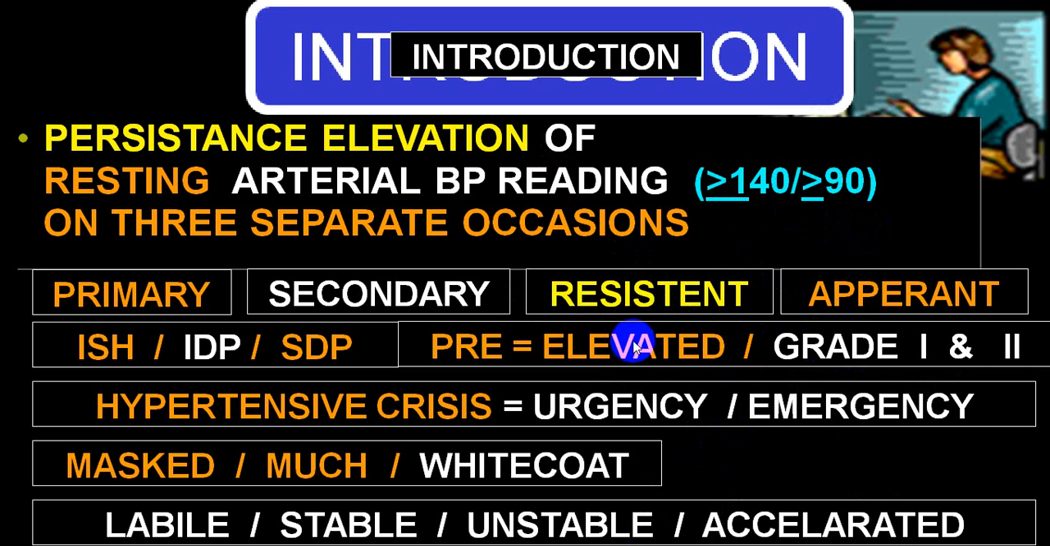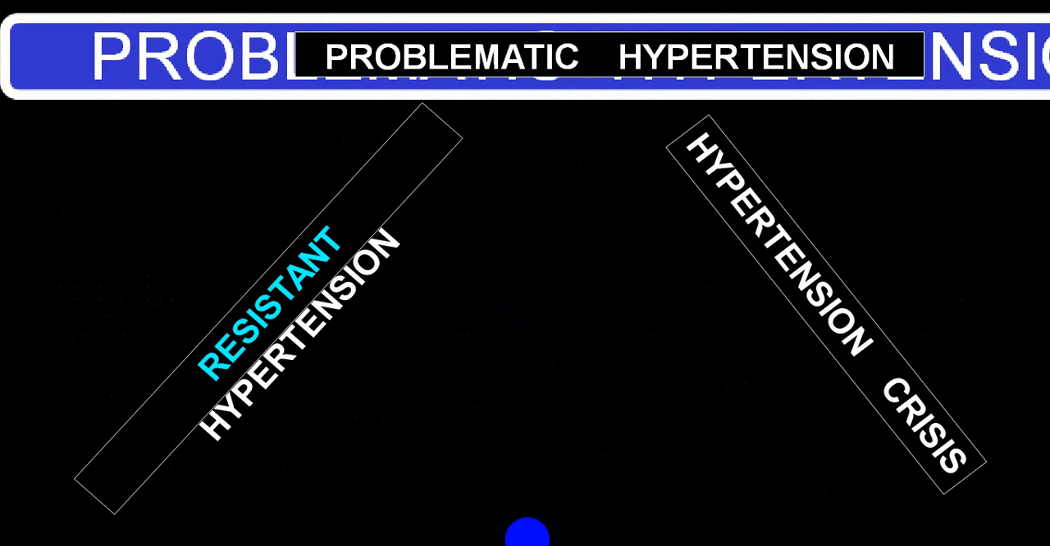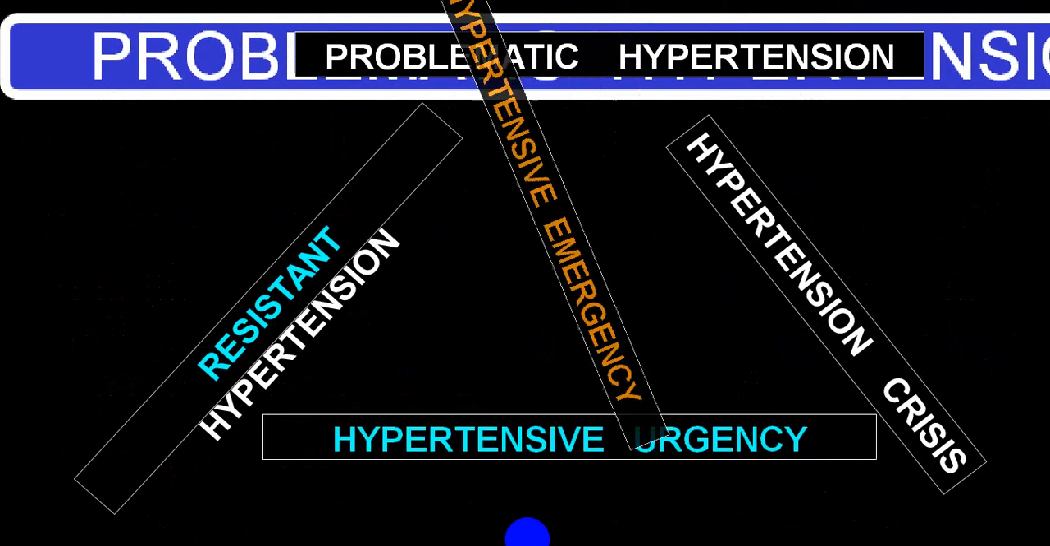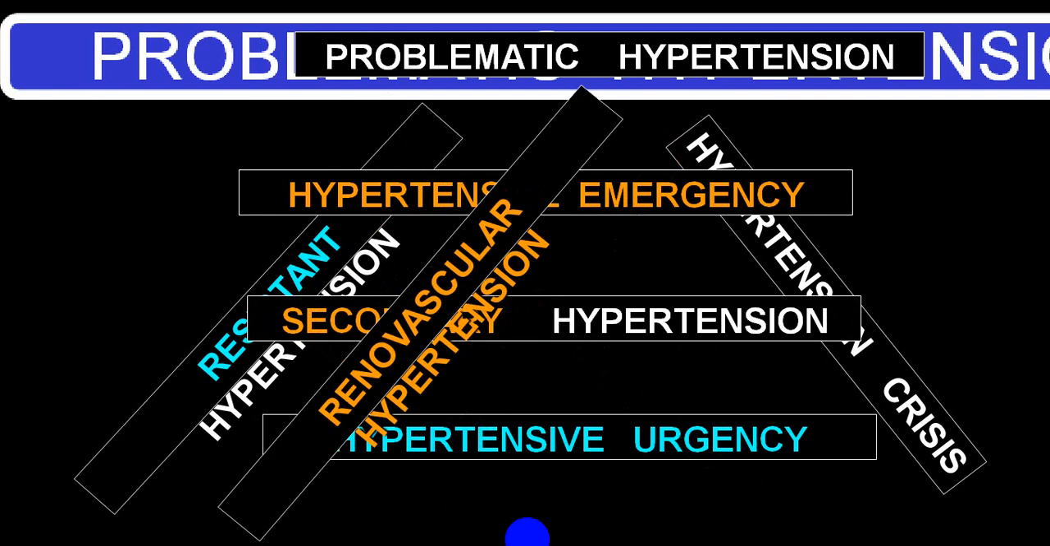We already told you pre-hypertensive or elevated blood pressure is 130/80. Grade 1 is 140/90 and more than 160/100 is called grade 2. We have already told you systolic blood pressure, diastolic blood pressure and mean arterial pressure. There is one terminology we call problematic hypertension. One is resistant hypertension. Hypertensive crisis we already mentioned, that is emergency and urgency. Then secondary hypertension. These are all difficult to control and sometimes you find problems. You should identify and treat them.